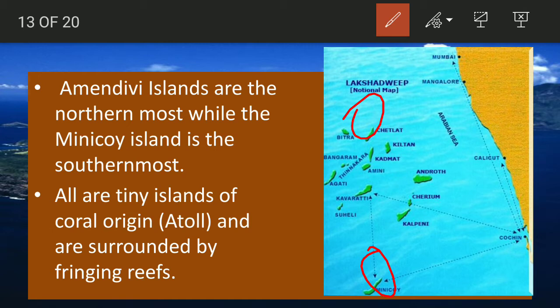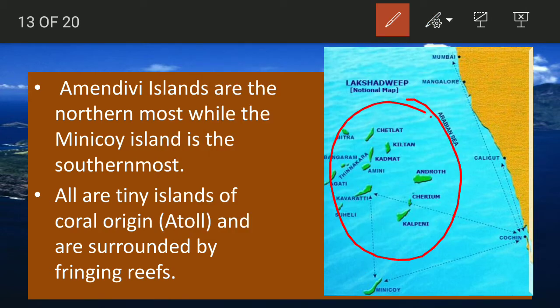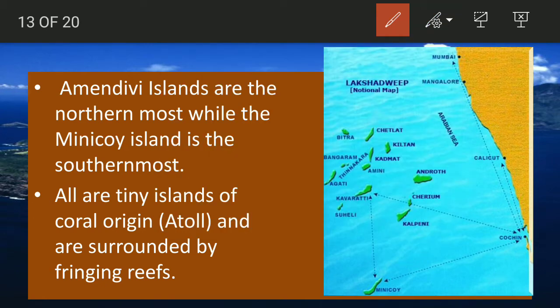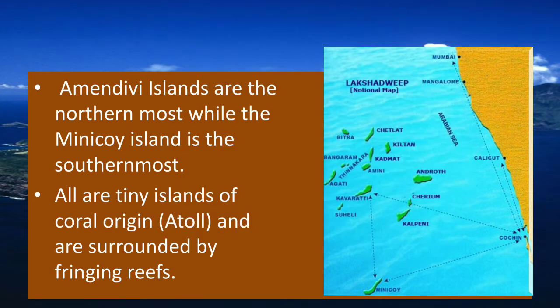All are tiny islands of coral origin. So basically, all the islands of the Lakshadweep group are coral. Most of them are atolls and surrounded by fringing reef. So I already told, atoll is like this. Like this is the sea where the landmass was there, which has either submerged into water or been lost, and the reef that developed is still there on the water. And at the coast of this reef, more coral reefs get accumulated as fringe reef. So basically what to remember here: Lakshadweep Islands are of coral origin. Let's move to next now.